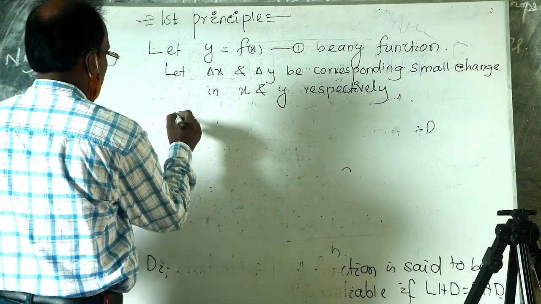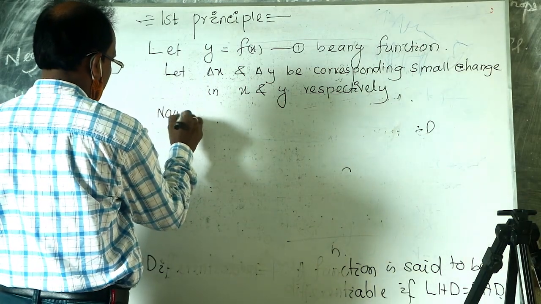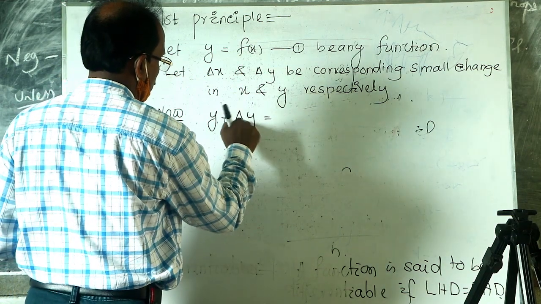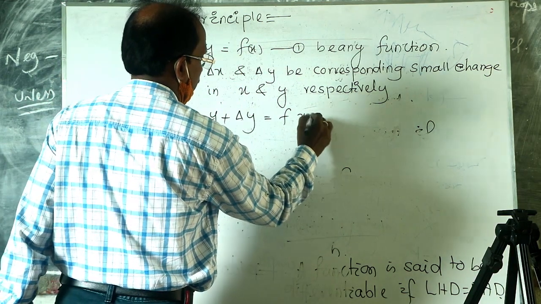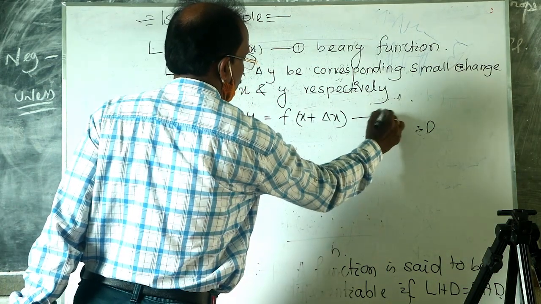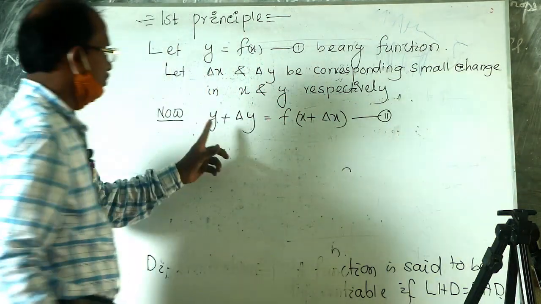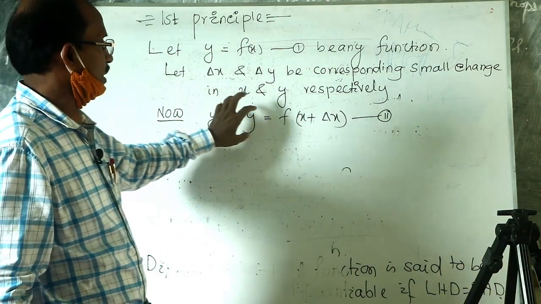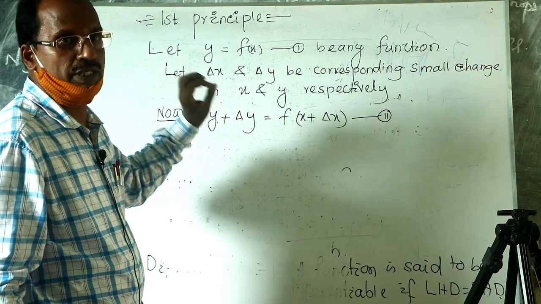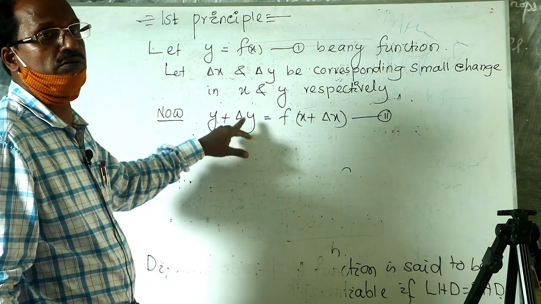Now y plus delta y is equal to f of x plus delta x. Suppose this is equation 2. The small change of x is delta x and the corresponding small change of y is delta y.